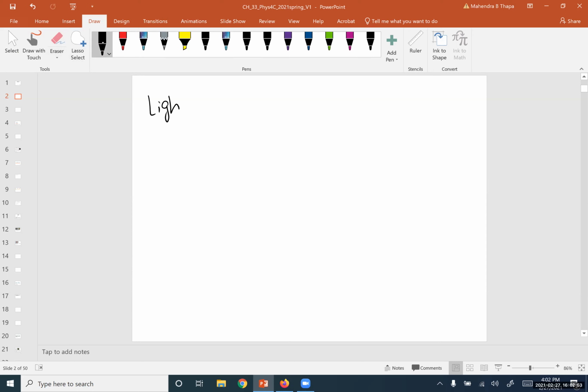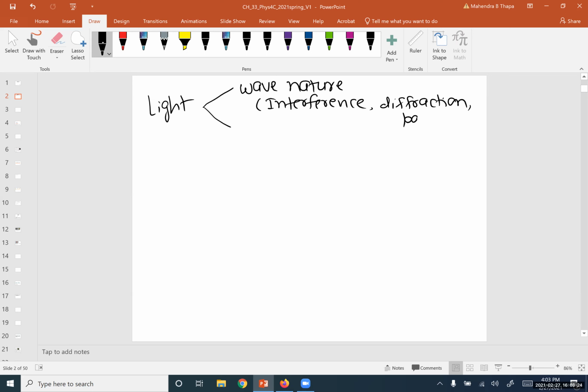Start with light. Light can be explained in terms of two natures. One is the wave nature. Based on that, we can define phenomena like interference, diffraction, and other phenomena like polarization.